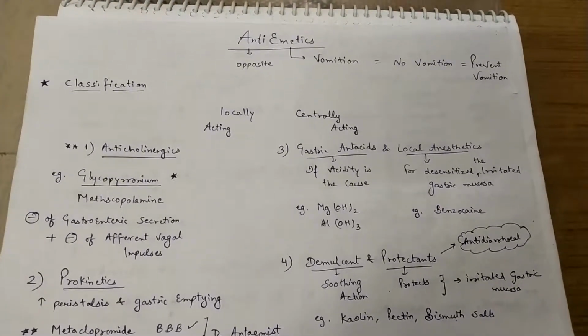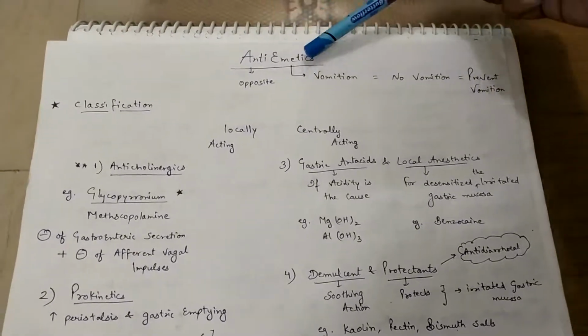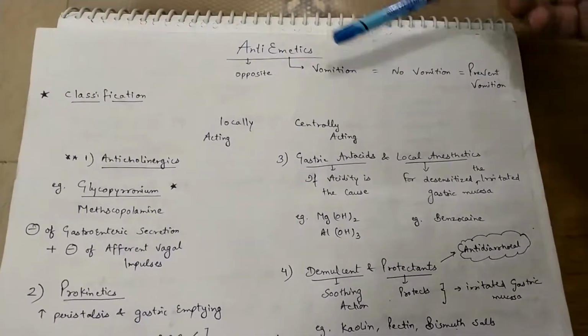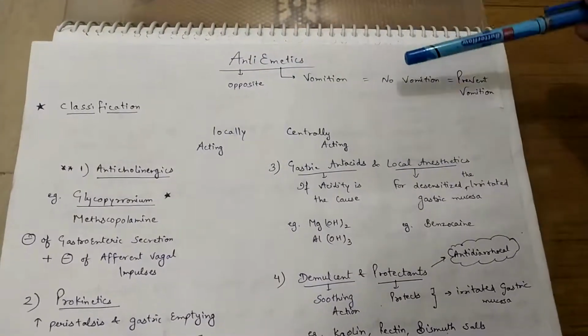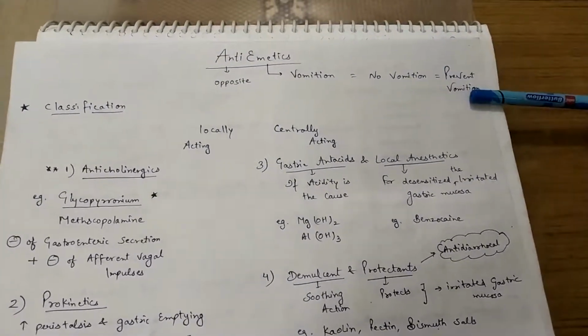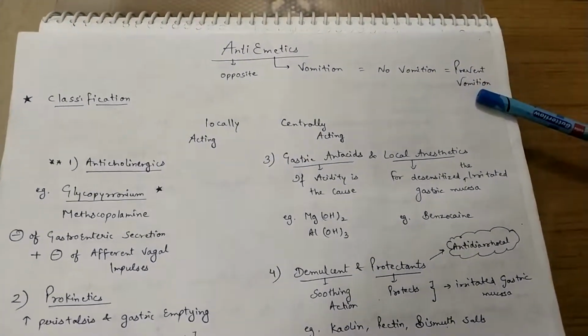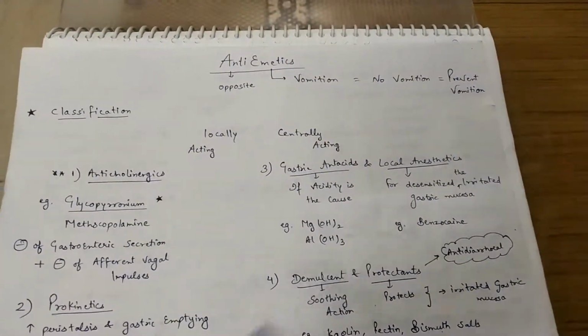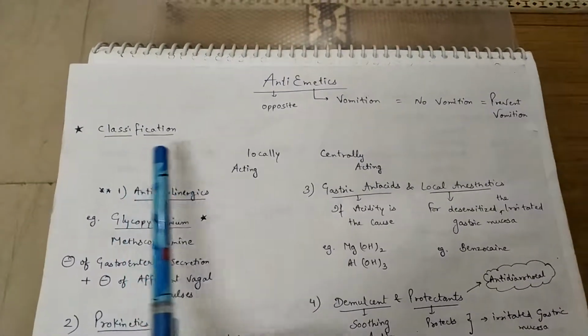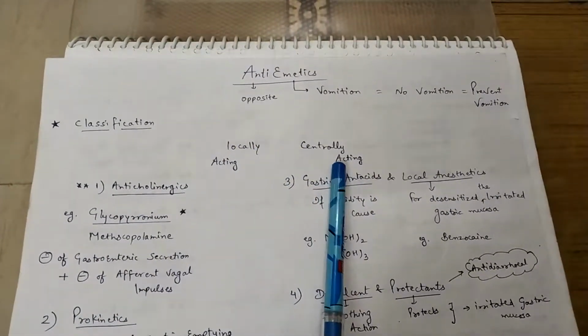Today we will discuss antiemetics. We know emetics means vomiting and anti means opposite. So antiemetics are the drugs which prevent vomiting. We talk about the classification: locally acting and centrally acting.